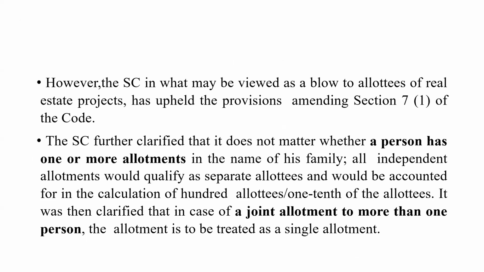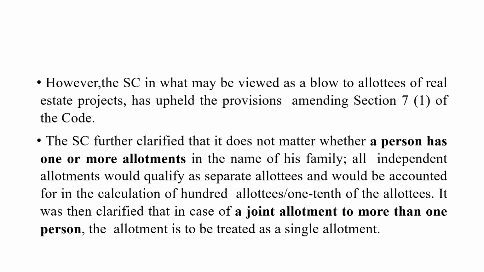So SC further clarified that it does not matter whether a person has one or more allotments in the name of his family. So all independent allotments would qualify as separate allottees. ठीक है, मान लीजिए father and son both have applied in individual capacity, then they will be treated as two allottees and would be accounted for in the calculation of 100 allottees or 1/10 of the allottees.